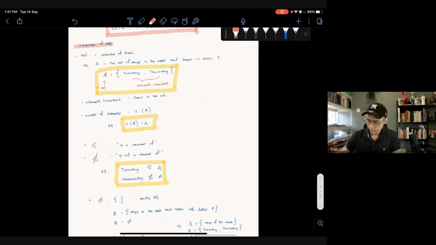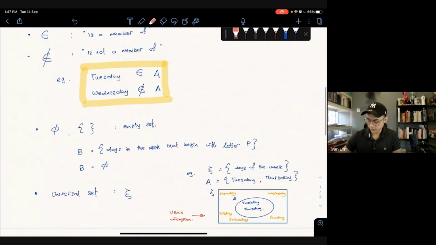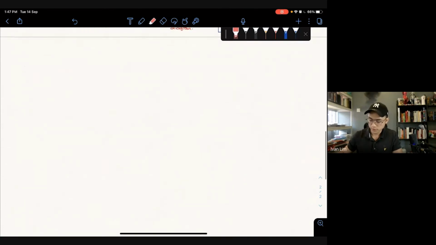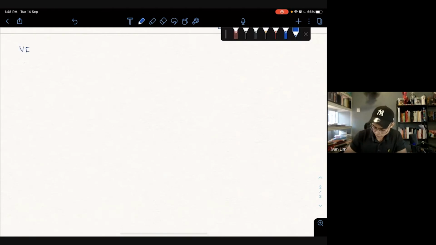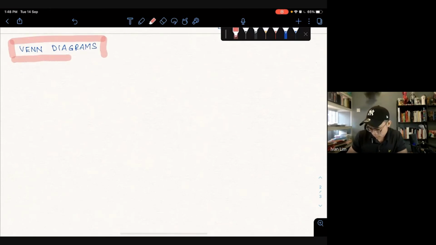All right, let's move on to the second part. So just now we learned mostly about sets. Now let's turn to page 258. We learn about Venn diagrams now. Let's learn about Venn diagrams. Our favorite friend called Venn.